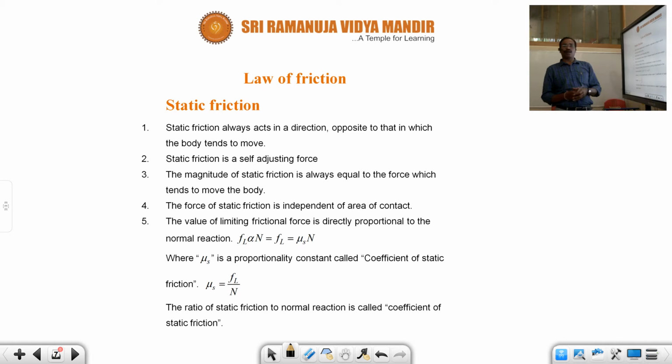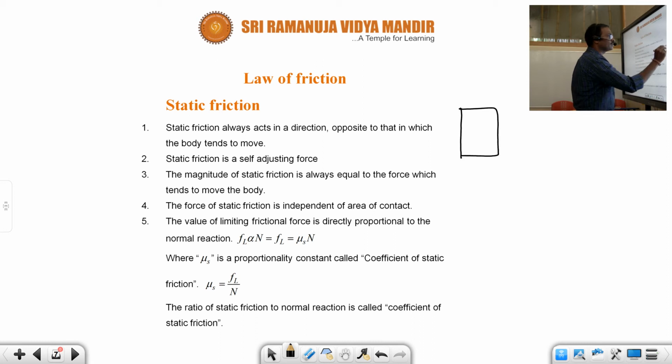Coming to the next point, the laws of friction. First we learn about static friction. Static friction always acts in a direction opposite to that in which the body tends to move. That means here a body is there, I have applied a force F, and this is the rough horizontal surface, and a self-adjusting force is there, which is called static friction.